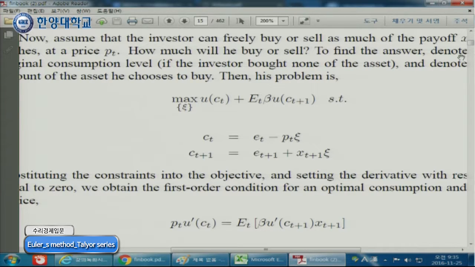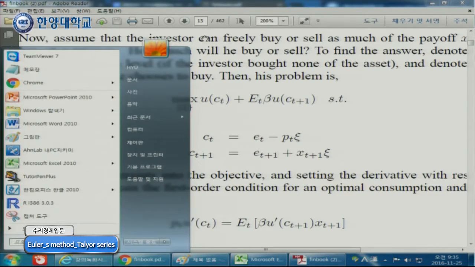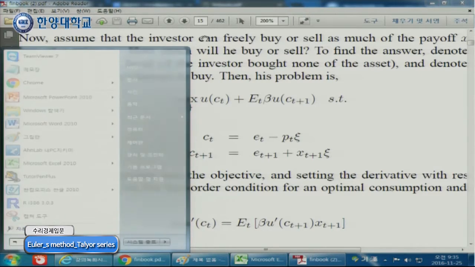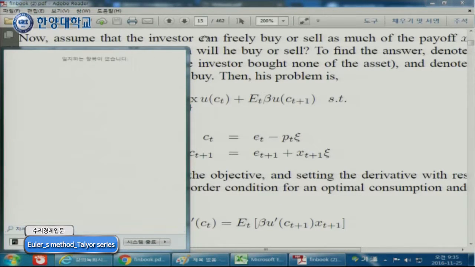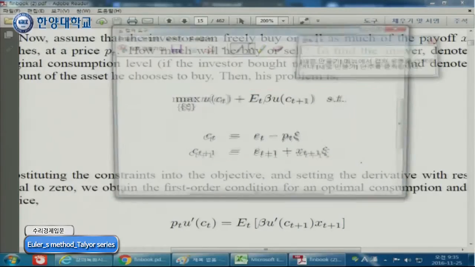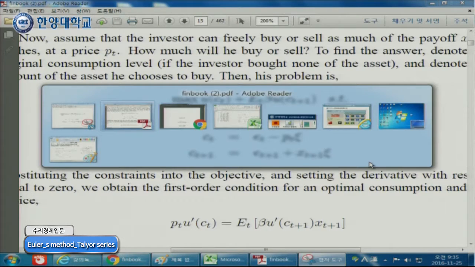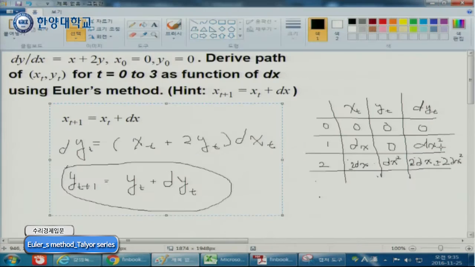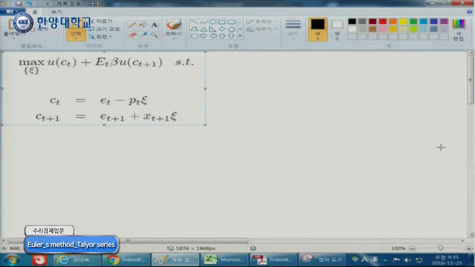So suppose, let's copy and paste this one. Let's move this one. Okay. So suppose you increase saving slightly today.